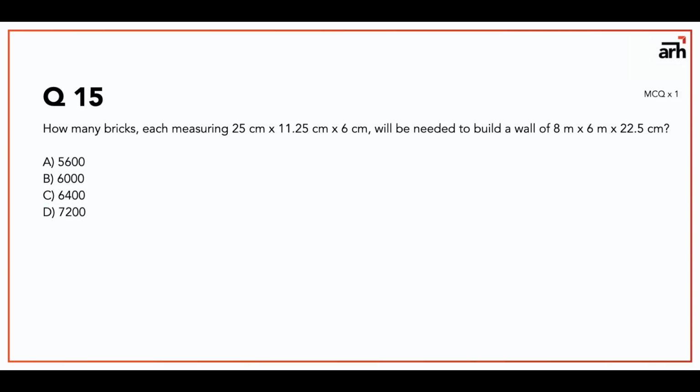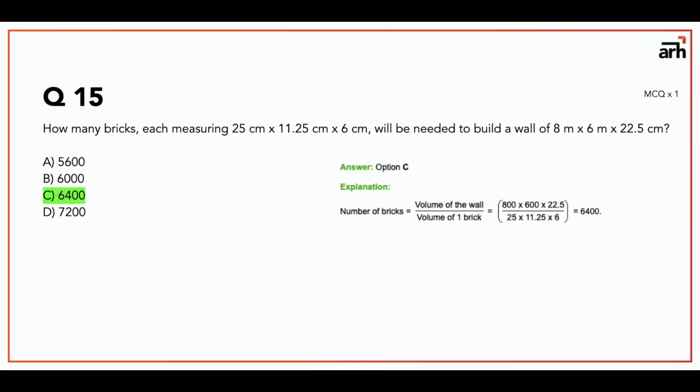Last question: how many bricks each measuring 25 centimeters into 11.25 centimeters into 6 centimeters will be needed to build a wall of 8 meters into 6 meters into 22.5 centimeters. This is a question on volumes. So all you have to do to find the number of bricks is divide the volume of the wall by the volume of one brick.